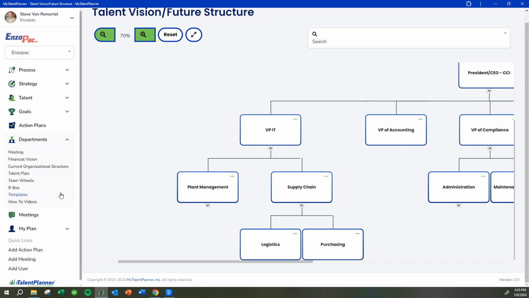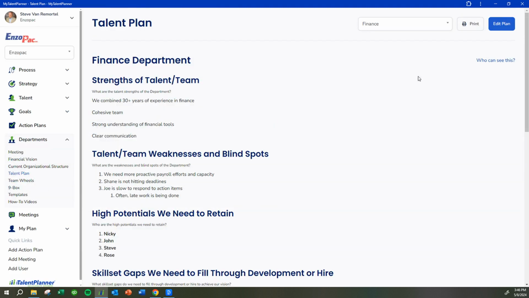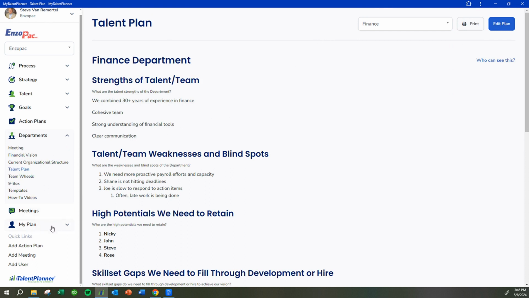One thing I'll quickly cover is under the departments tab, you have the current organizational structure for every department in your organization. You have a talent plan for every single department. You have the team wheels and you have the 9 box for every single department. And these departments in the drop-down here are customized to fit your organization. So that's the departments tab. I'll finish up with the talent here.